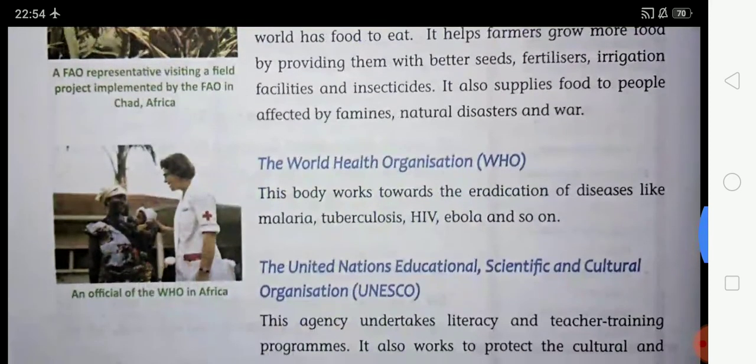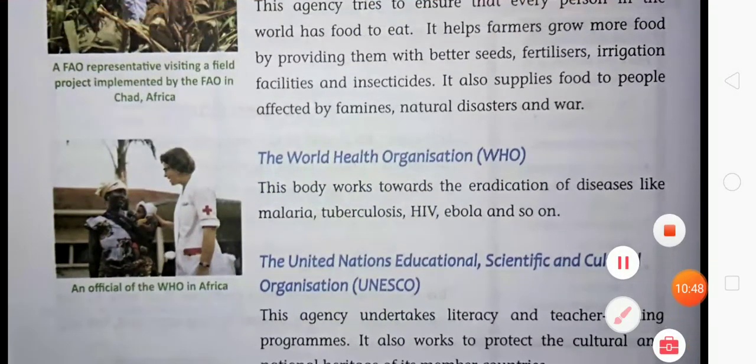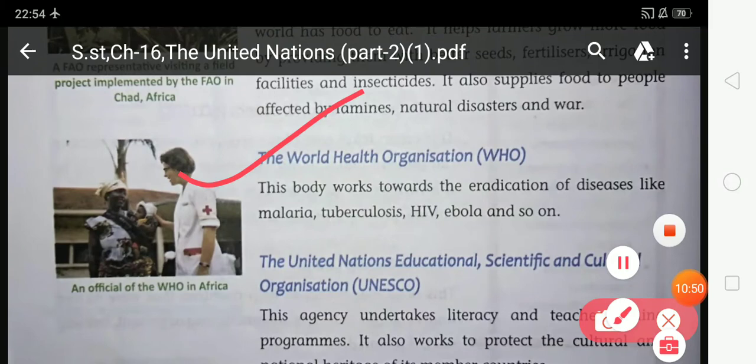So now look at the next, the World Health Organization. This body works toward the eradication of diseases like malaria, tuberculosis, HIV, Ebola, and so on. So student, the World Health Organization is a special agency of the United Nations. This body works toward the eradication of diseases like malaria, tuberculosis, HIV, Ebola, and so on.